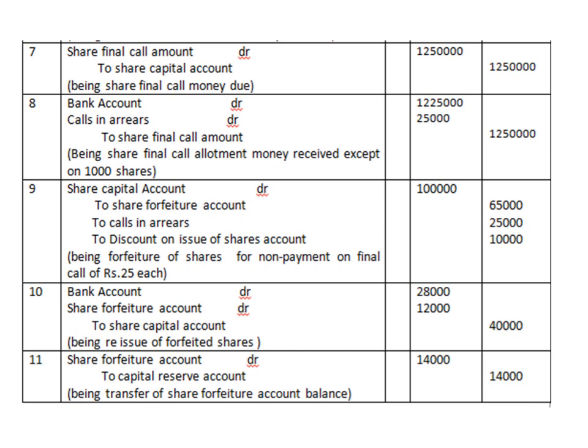See here, in the share forfeiture account there is a credit balance of 65,000 and then there is a debit balance of 12,000. So it amounts to 14,000 being transferred to the forfeiture account.